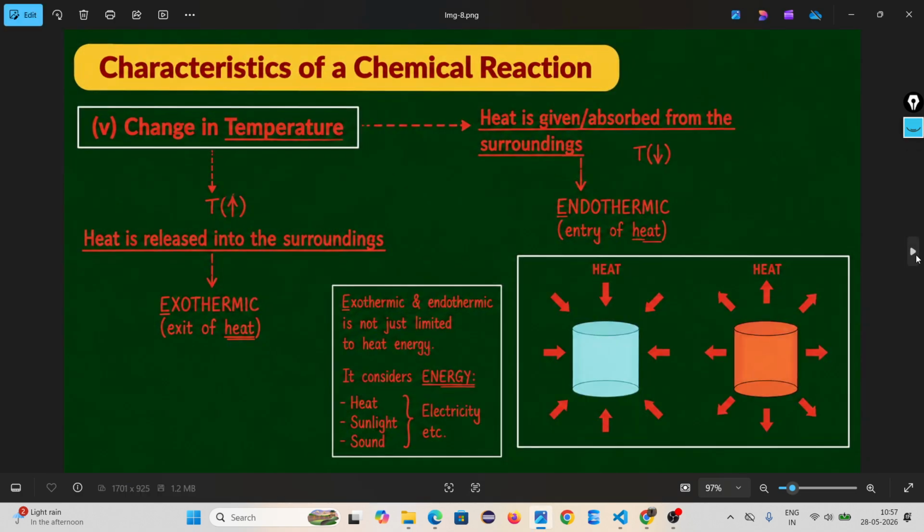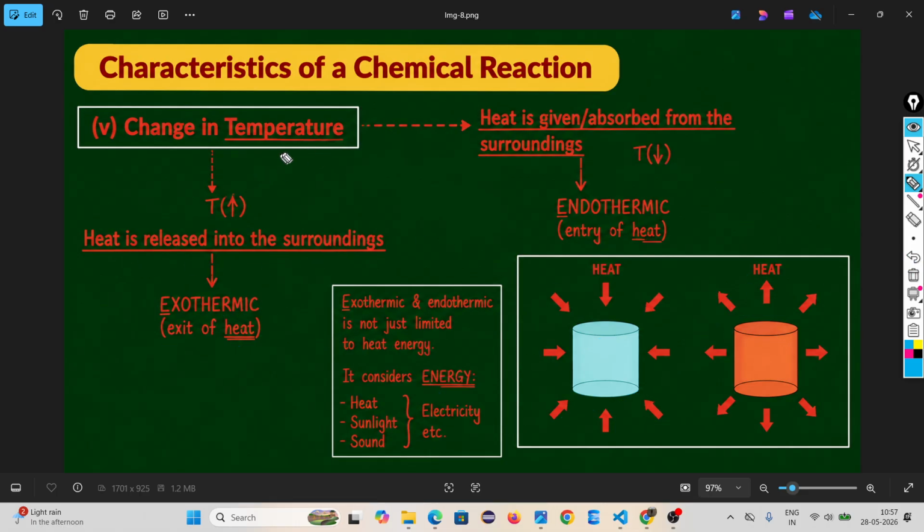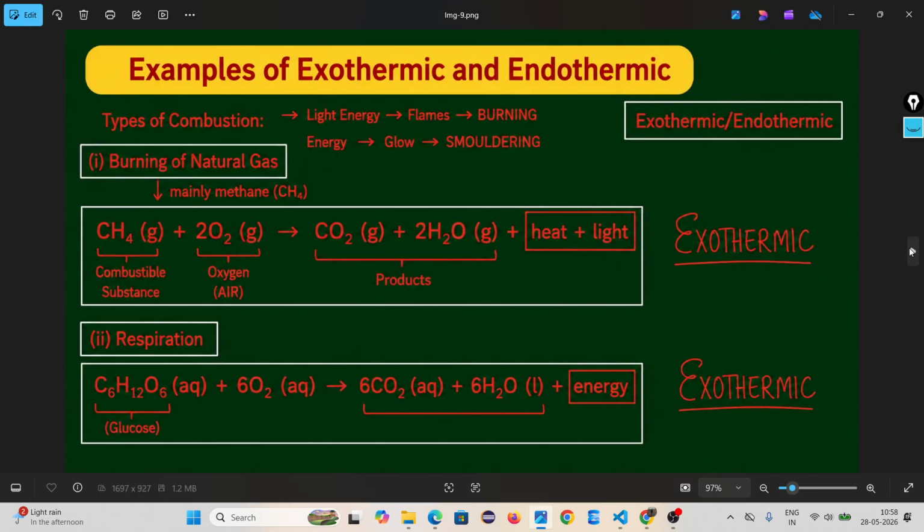Then we understand change in temperature. On the basis of change in temperature, chemical reactions are of two types: one is exothermic, one is endothermic. Exothermic means energy is released to the surroundings. Endothermic means energy is absorbed by the reaction. Burning of natural gas is one example of an exothermic reaction. Exothermic means heat energy is released to the surroundings.